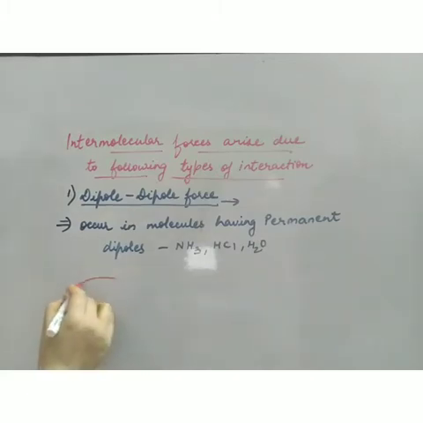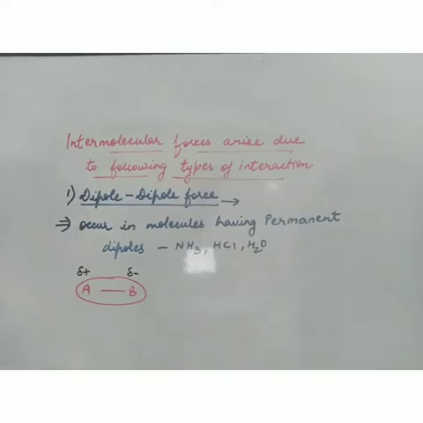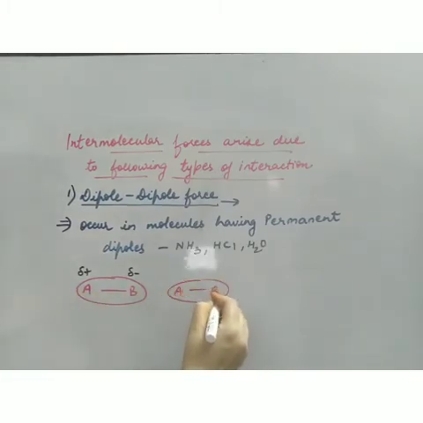Suppose this is a polar molecule. Now A and B have different electronegativities. What will happen? There will be partial positive charge on one atom and partial negative charge on the other atom due to electronegativity difference, del plus and del minus. So this is a polar molecule. Now when two polar molecules come close, suppose this is my second polar molecule, like this. Here also del plus and del minus.